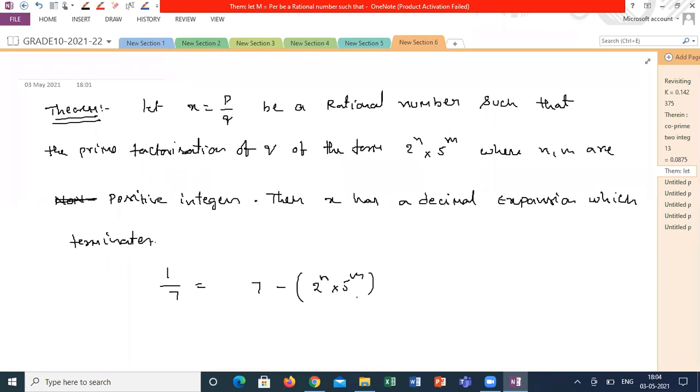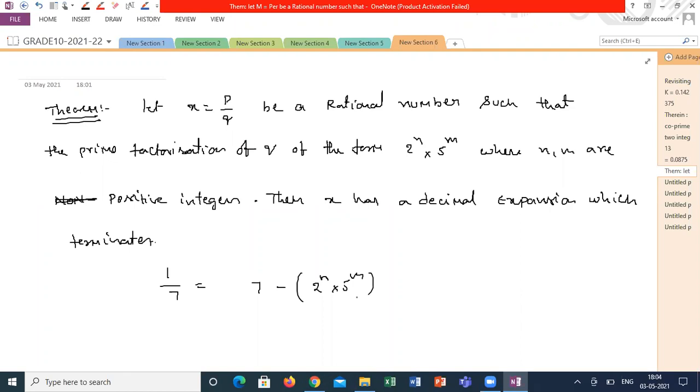Now, you have to be a little bit clear. Sometimes it looks non-terminating, but it's terminating. Sometimes it looks terminating, but it is not terminating. You have to clearly check whether the denominator can be written in the form of 2 power n into 5 power m. Sir, can you explain this once more?